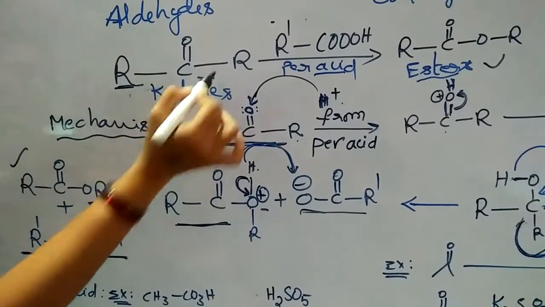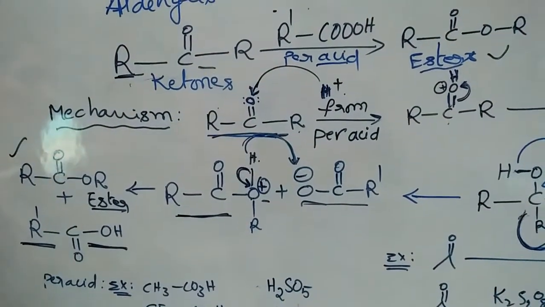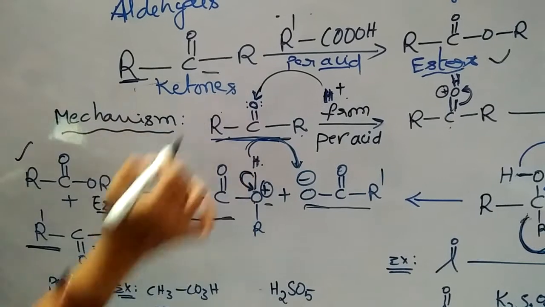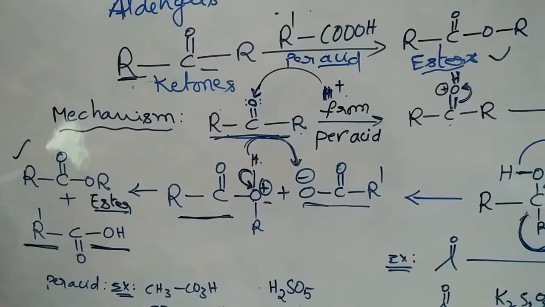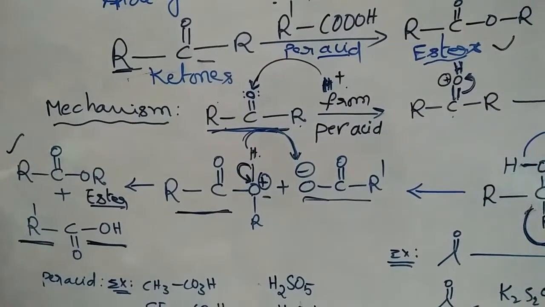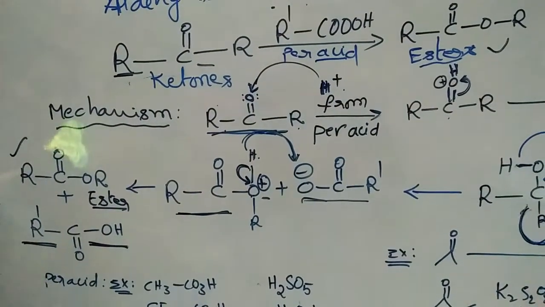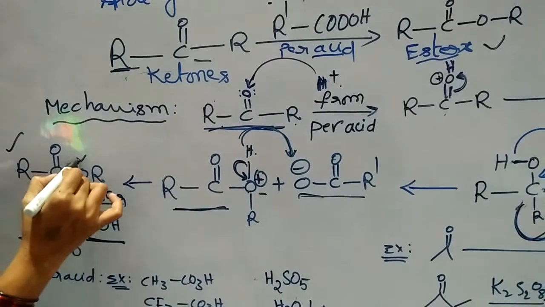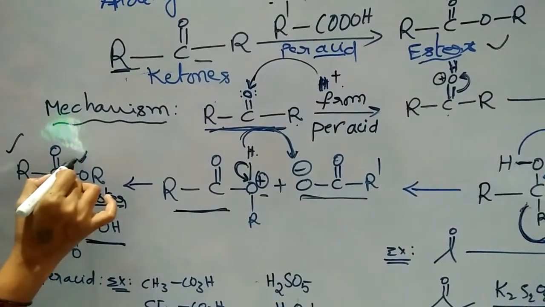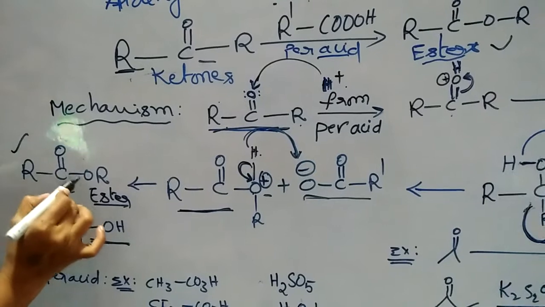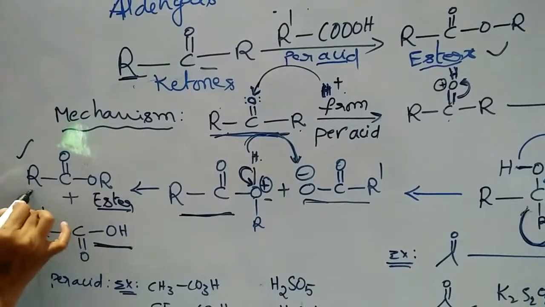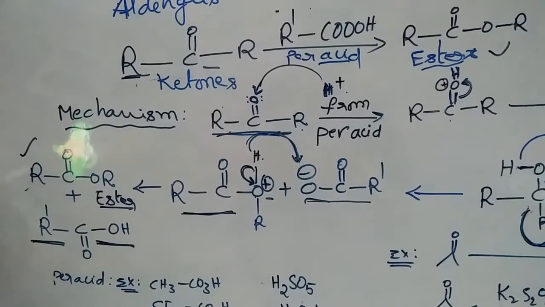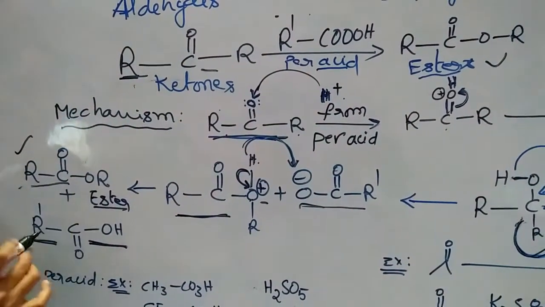Here ketone is the reactant, and after formation of products it is converted into ester. Students, we have to observe that one oxygen addition takes place. That's why this reaction is also an oxidation.